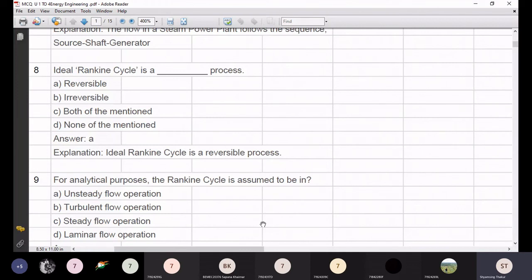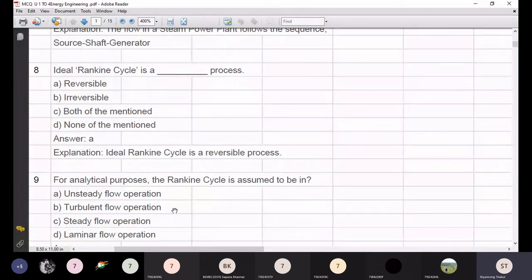And here the turbulent flow operation and laminar flow operation are not with respect to the thermal Rankine cycle. They are with respect to fluid flow. So basically, the most suitable answer over here is steady flow operation.